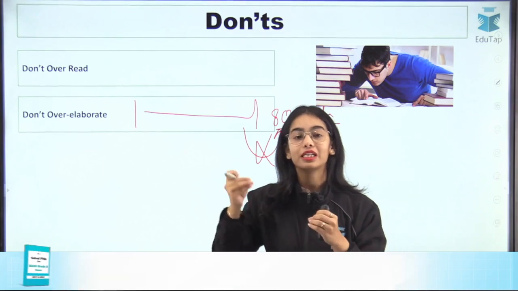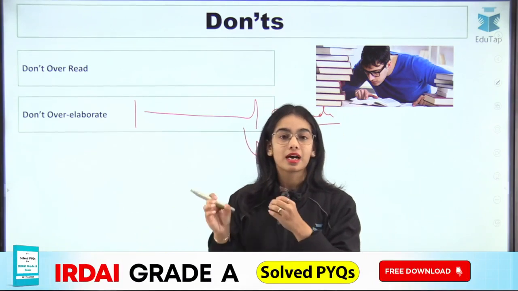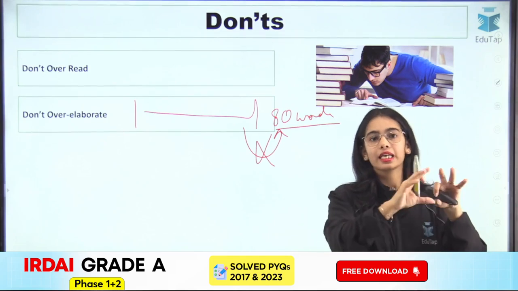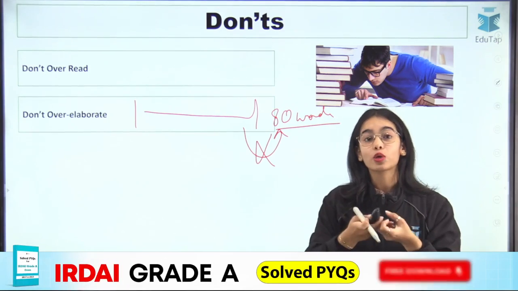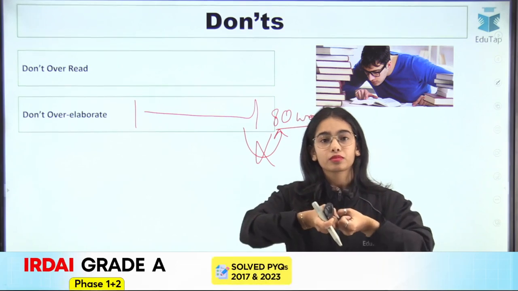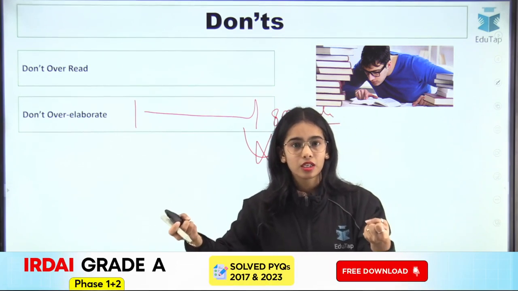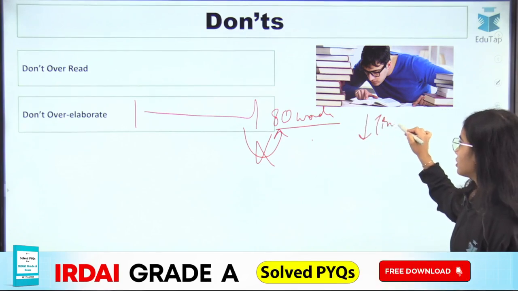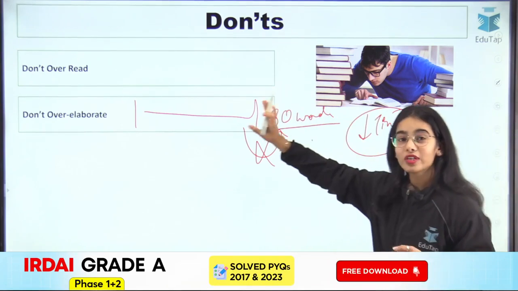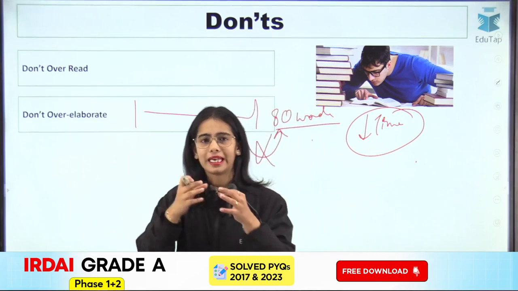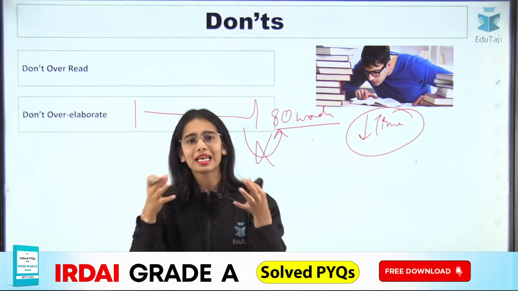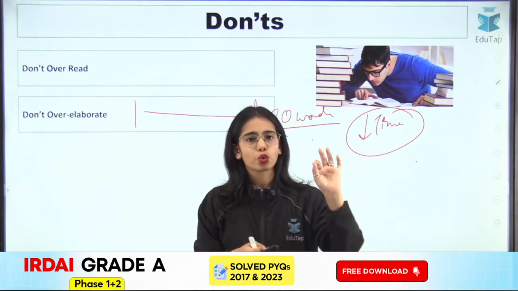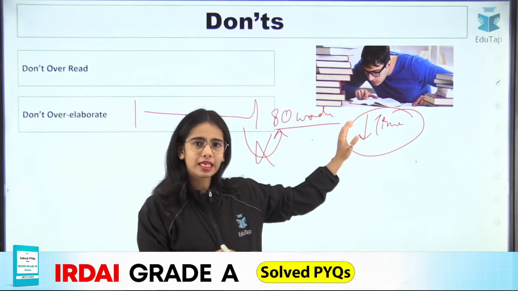Even if you are very well read, try to practice answer writing in such a manner that all your points you are able to summarize in the given word limit. Because if you are over elaborating, if you are over extending your answer, you are reducing the time for the other questions. So over elaboration will extend your word limit, and over extension will decrease your time for the other questions. Okay, so don't over elaborate a question. Stick to the word limit.